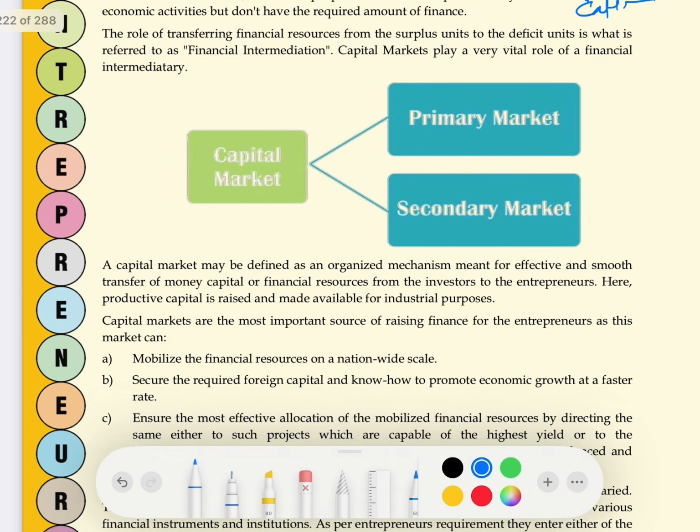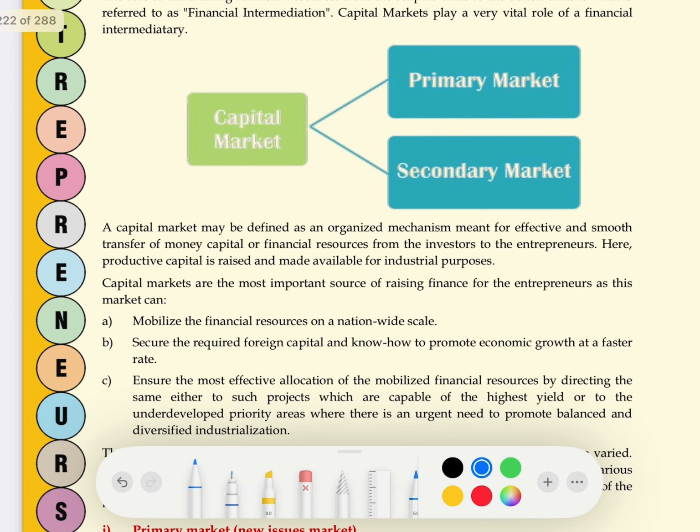So let's understand the concept, the meaning of capital market. Class 12, if you want to score marks, you have to learn the exact definition of capital market. You cannot skip any word here. Let's understand the meaning. It is an organized mechanism, because it works in a systematic manner, which is related with the effective and smooth transfer of money or financial resources from whom to whom?